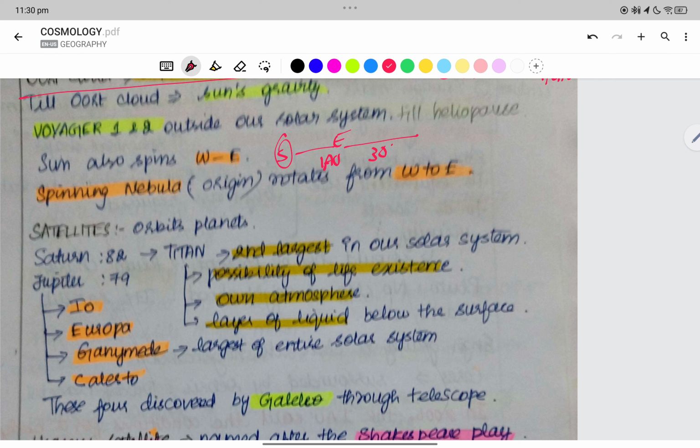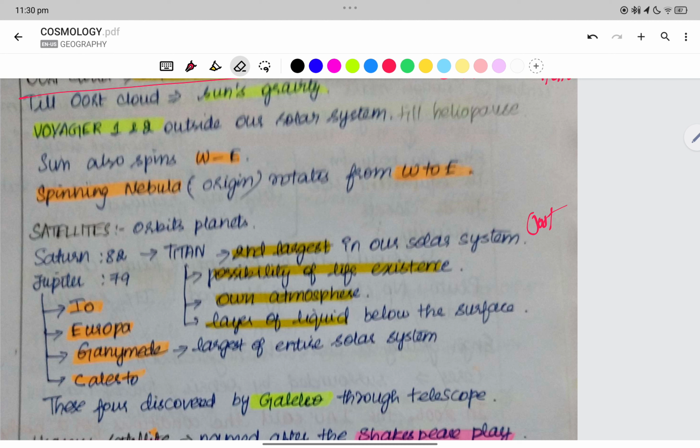Now we have 30 astronomical units in total from Sun to Neptune, right? 70 astronomical units from Sun to Kuiper belt. 100 astronomical units from Sun to Oort cloud, and the Oort cloud extends to 50,000 astronomical units. One astronomical unit is 150 million kilometers.